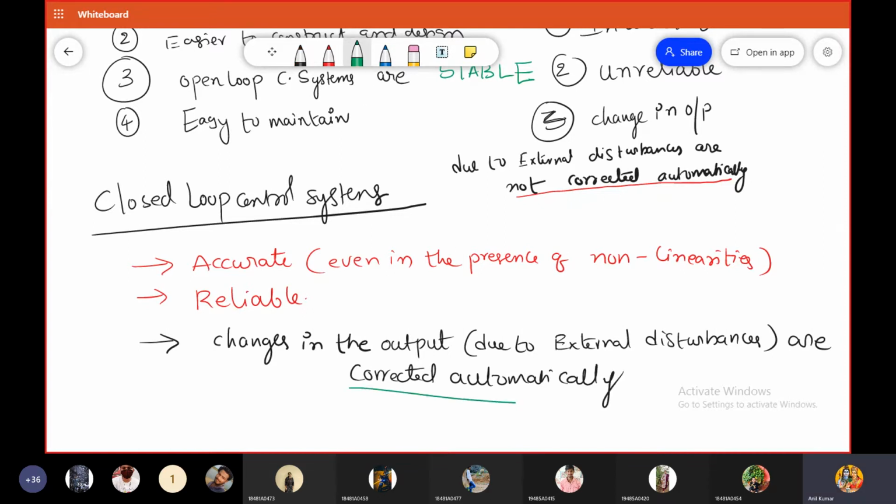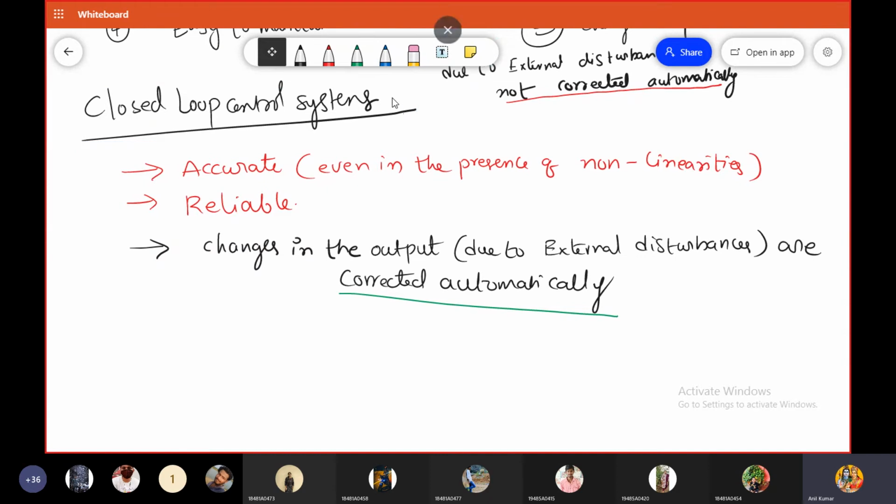This is a very important point. This is only possible because of the feedback connection between output and input.